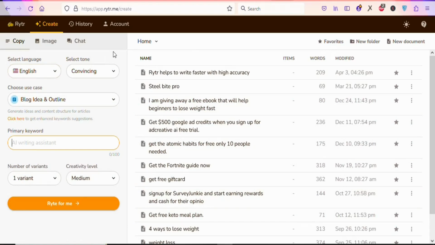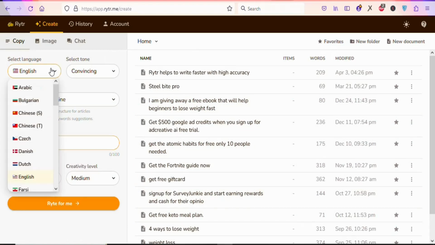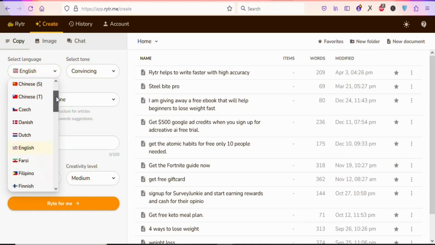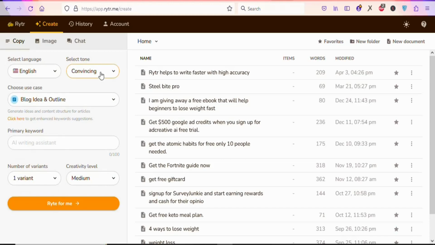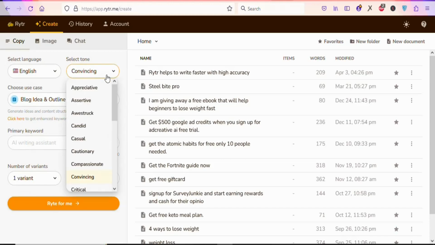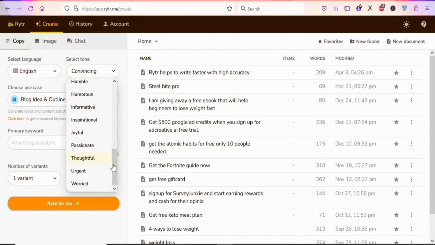To use the tool, what you have to do is select the language. So if you want to write in any language, you have to select that right here. You can see there are a lot of languages that you can select. As you can see, many of them. Once that is done, you are also going to select the tone. When you click on it, you can select appreciative, assertive, and many others. So whatever tone you want, you can just scroll down and then select that.